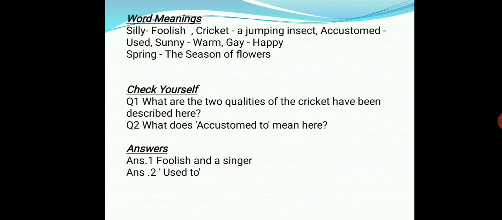Silly, foolish, cricket, a jumping insect, accustomed, used, sunny, warm, gay, happy, spring, the season of flowers. Now it's the time to check what are the 2 qualities of the cricket that have been described here. Foolish and a singer. What does accustomed to mean here? It means used to.